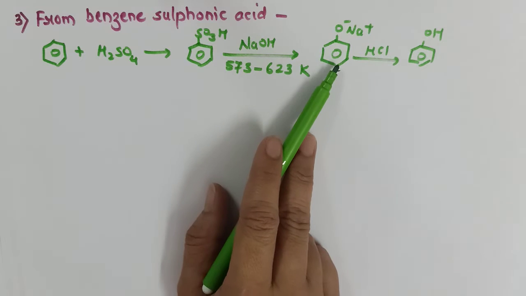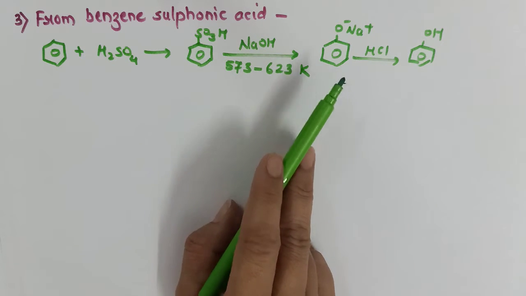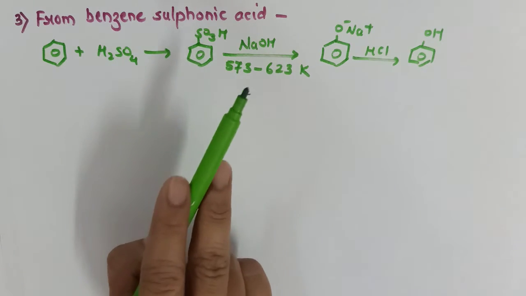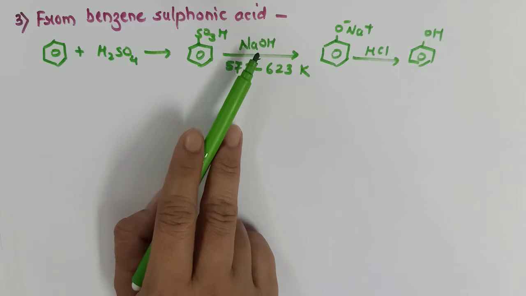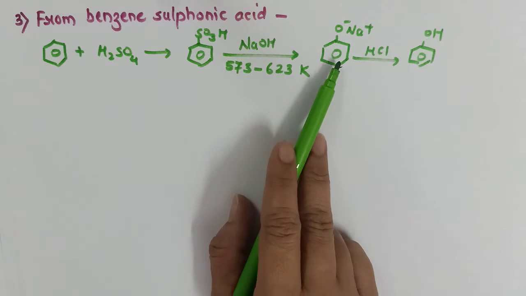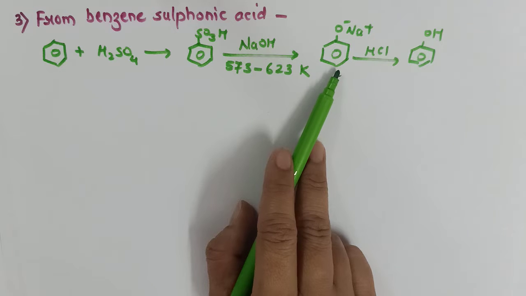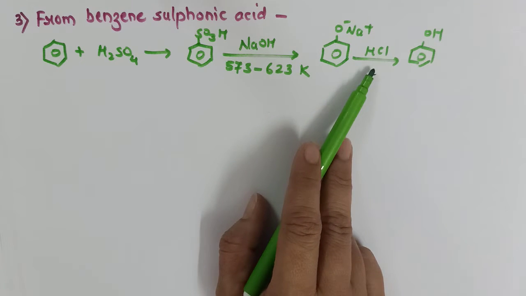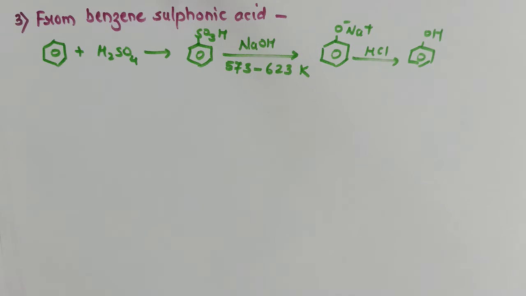This step you have to remember in all the conversions, in all the reactions. Whenever we use alkalis like sodium hydroxide or potassium hydroxide, first of all we will get the sodium salt of that compound. That one on further hydrolysis gives us the required product.